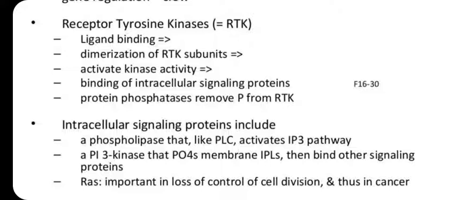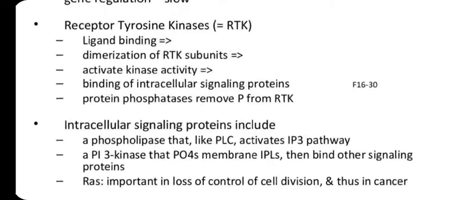Intracellular proteins like phospholipase C, the inositol triphosphate pathway, IP3, and RAS protein, and c-Myc activation, which requires a RAS protein. These all require the receptor tyrosine kinase. What are they going to do?